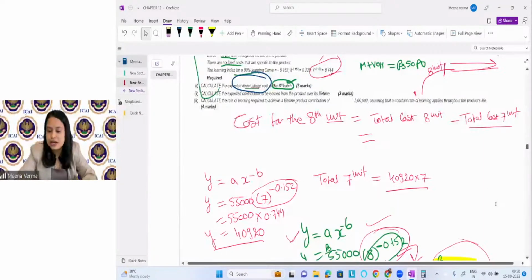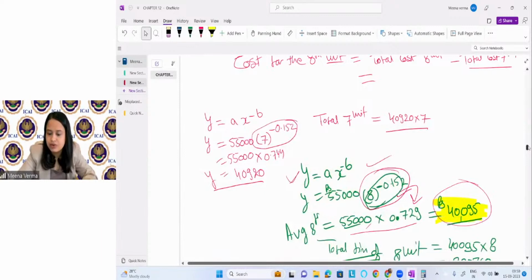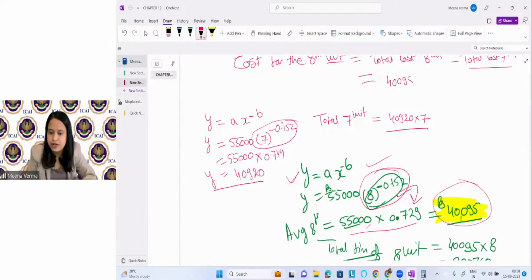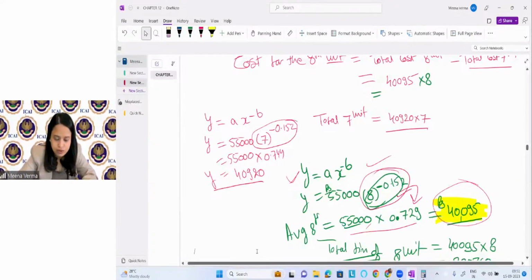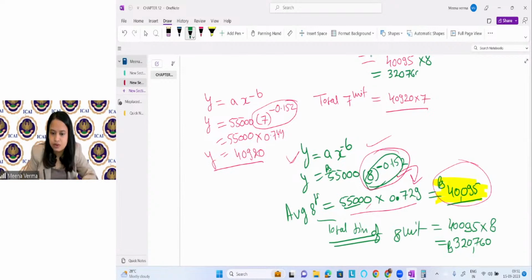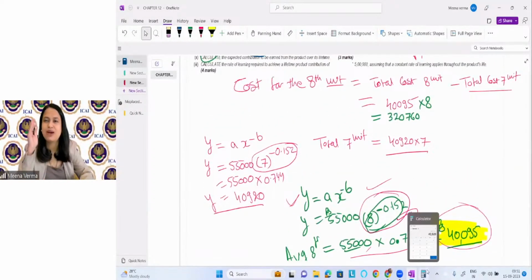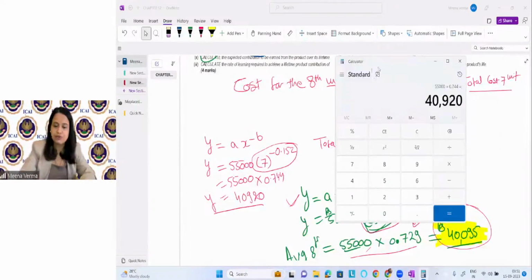So we know the total time when we are producing 8 units. You can see we have calculated the total time when we are producing 8 units. What we have done, 40095 we have multiplied with 8. You will get the total time for 8 units, which is coming here as 320,760, right? Total time for 8 units. And we will see what is the total time for 7 units. Time, I'm so sorry. Total cost, not time. I'm so sorry. So total cost for 7 units.